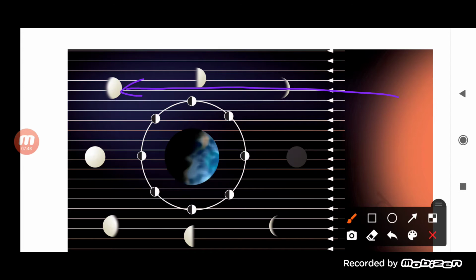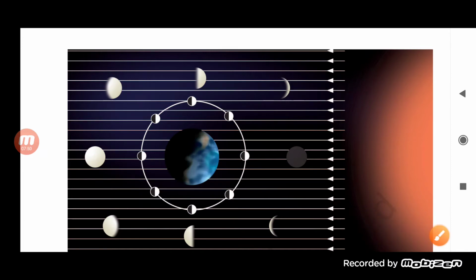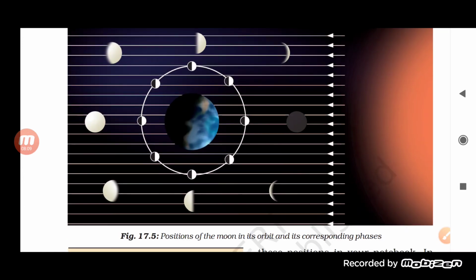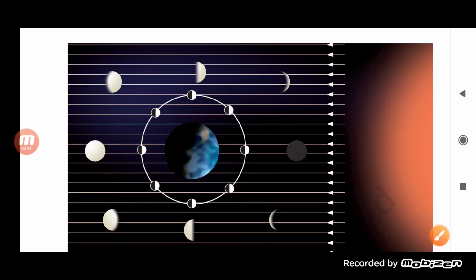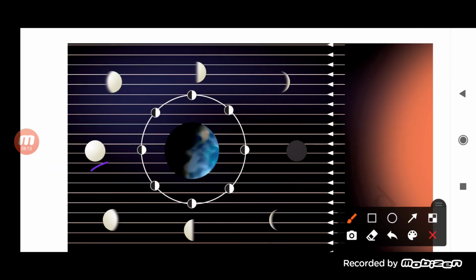And if the earth is in between the moon and the sun, then when the light ray falls on the moon, it will reflect all the light falling on it to the earth. So all the light will get reflected back to the earth, and due to which we are able to see a full moon here, okay. So this is a full moon, students.